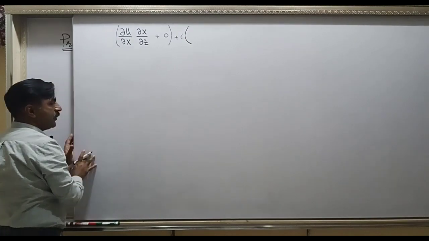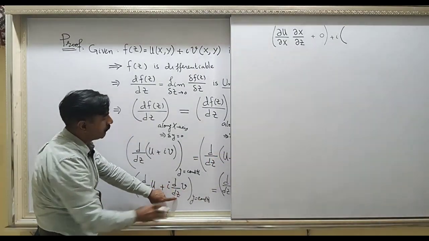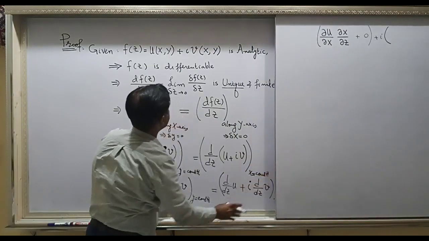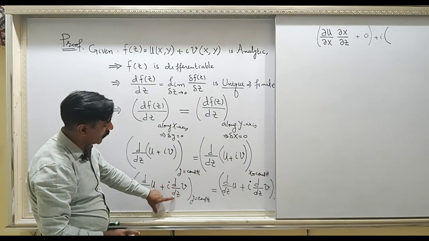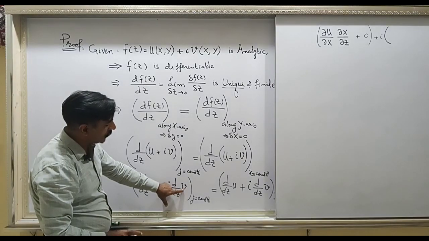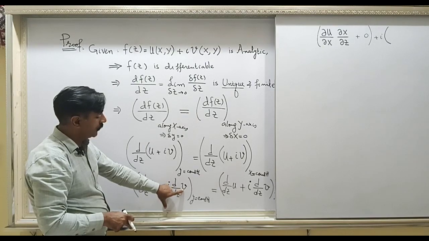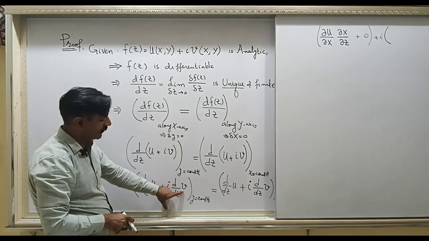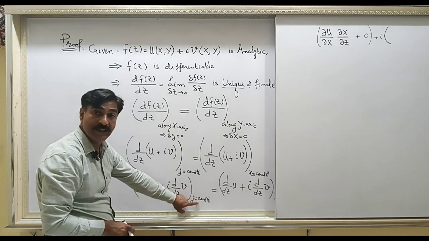and you need to differentiate v with respect to z, but v is a function of x and y. So when you differentiate with respect to z, you will differentiate v first with respect to x, because x is your variable, y is constant. Remember this point.